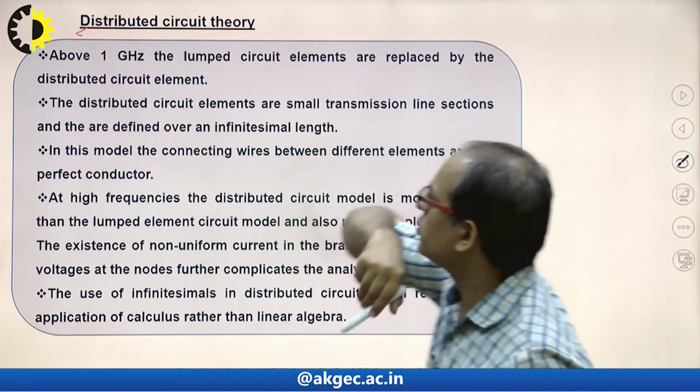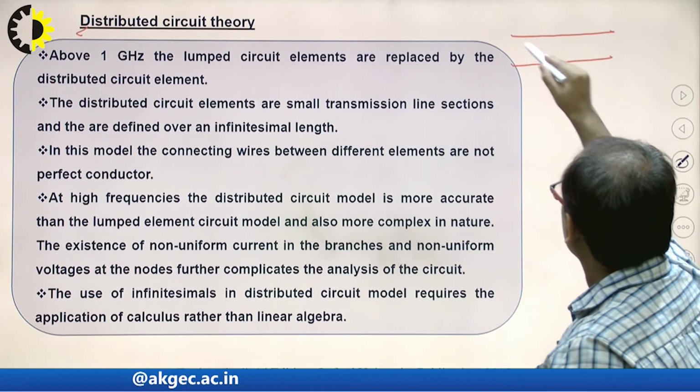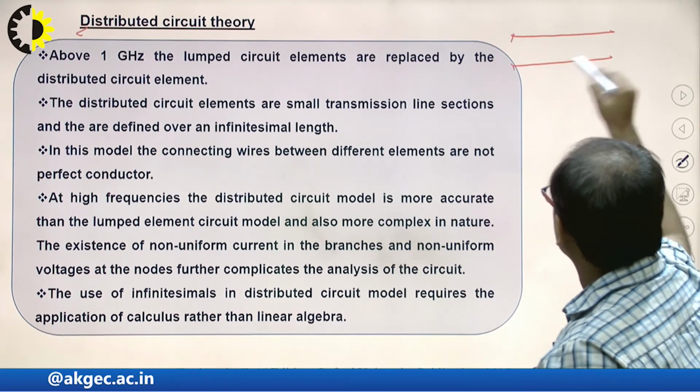So what type of theory is used? That is the distributed circuit theory. Distributed circuit theory states that, let's say this is a transmission line.